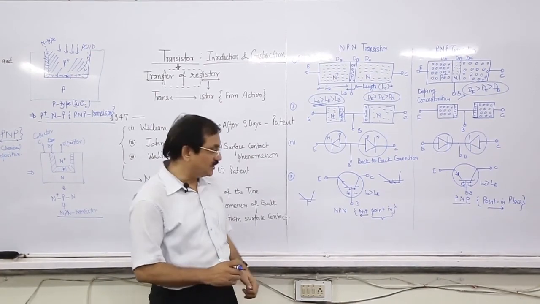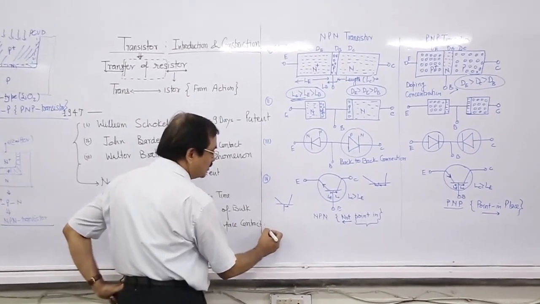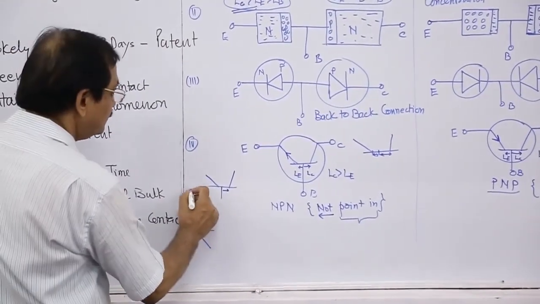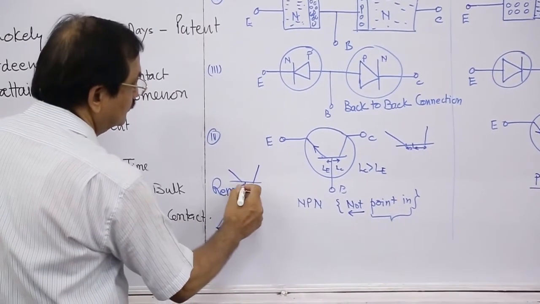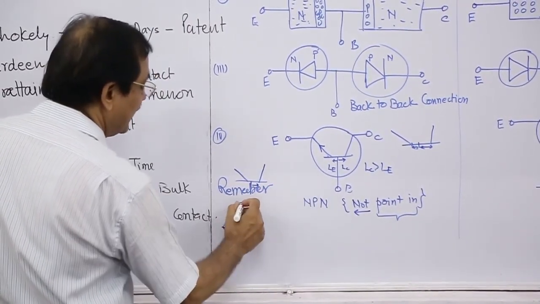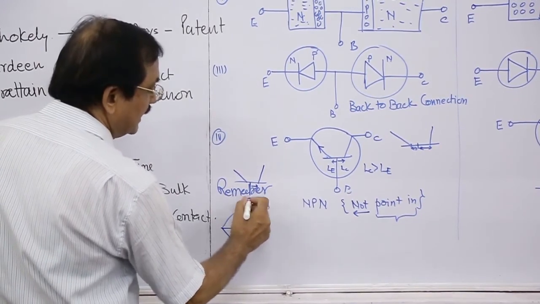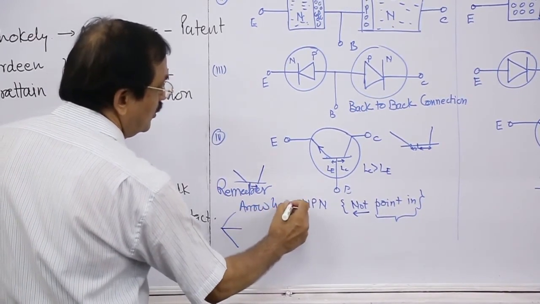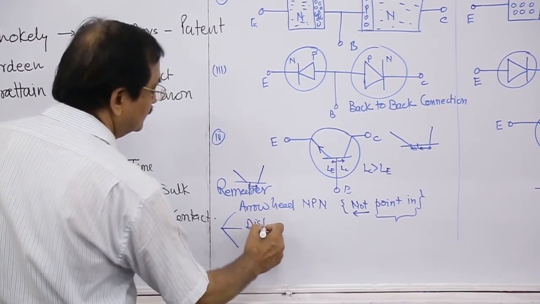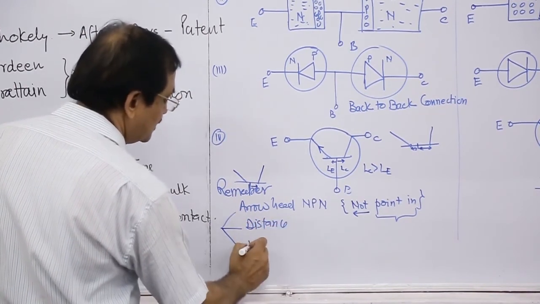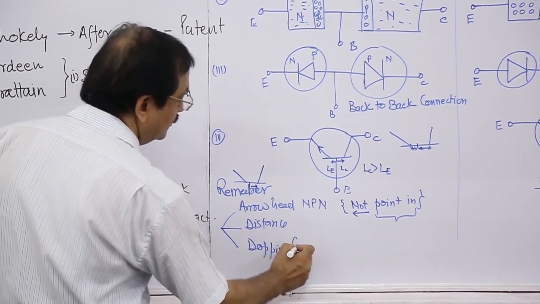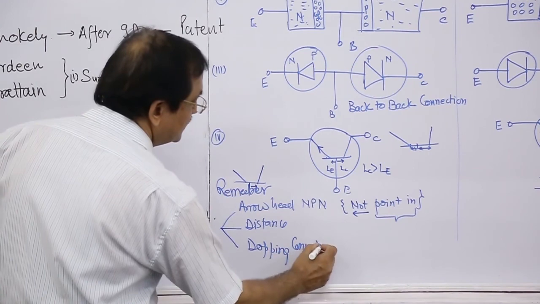And the third point is doping concentration, meaning the doping of the emitter is more than the doping of the collector and base. So what are the three points? You have to remember three points. First is the arrowhead, second is distance, and third is doping concentration in the transistor.